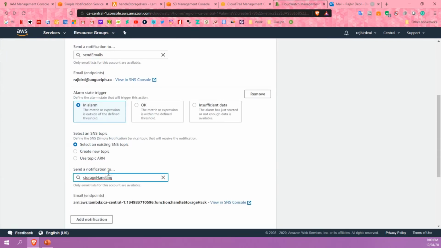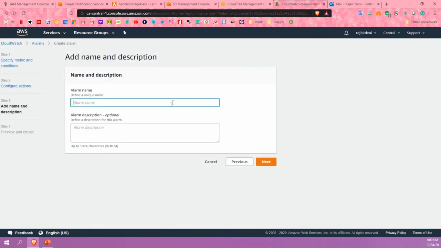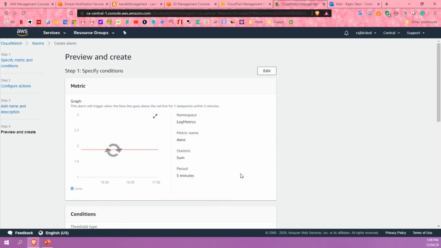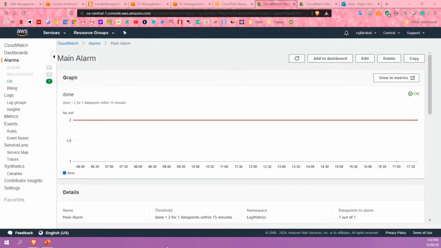This will actually link CloudWatch to your Lambda function. And once that's done, we'll hit next, and we'll hit next here to just name it, and then hit create. So once the alarm has been created, it can take up to 5 minutes for the alarm to reach OK state. Once it's in OK state, then the alarm can actually start triggering actions. But now we'll move on to major accomplishment number 2.